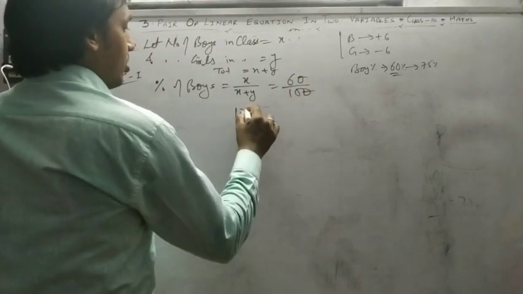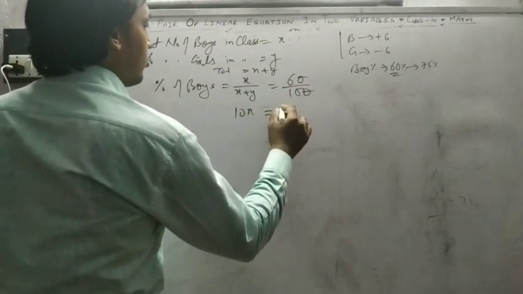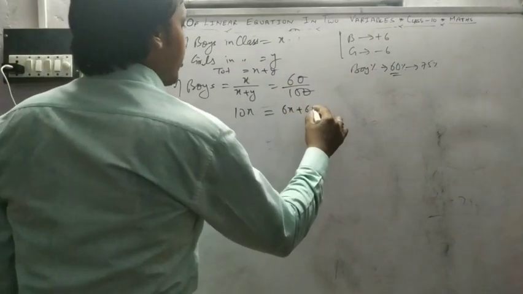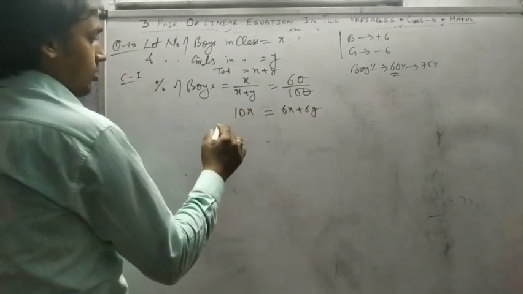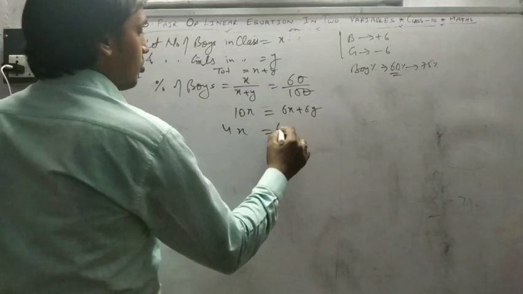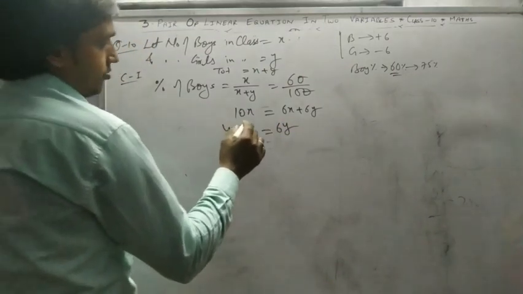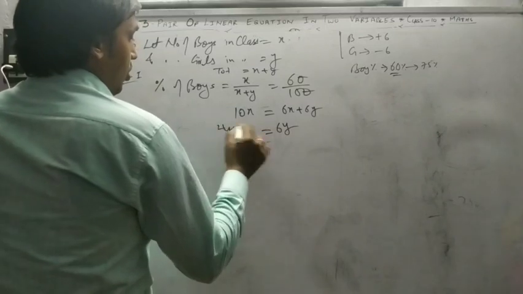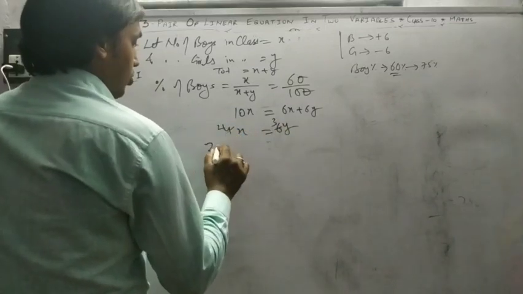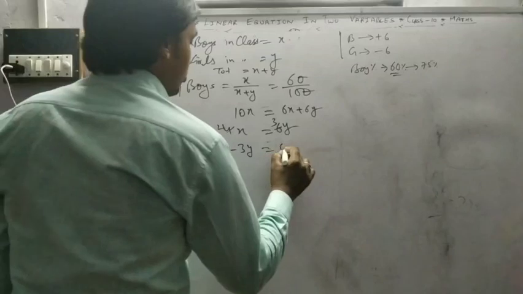Cancel out. 10x is equal to 6x plus 6y. So 4x is equal to 6y. 2x minus 3y is equal to 0.